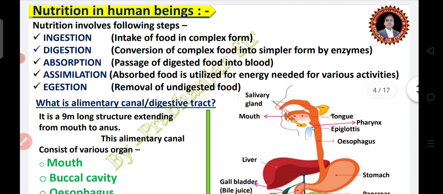Nutrition involves the following steps. First one is ingestion. Ingestion means intake of food in complex form. And next, digestion happens after ingestion. Digestion means conversion of complex food into simpler form by enzymes. Next, absorption happens. Absorption means passage of digested food into blood. Then after, assimilation occurs. Assimilation means absorbed food is utilized for energy needed for various activities. Then after, egestion happens. Egestion means removal of undigested food.